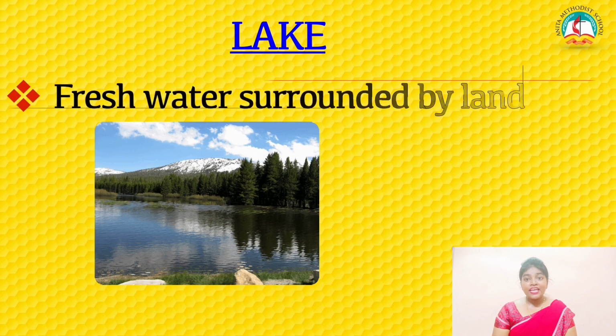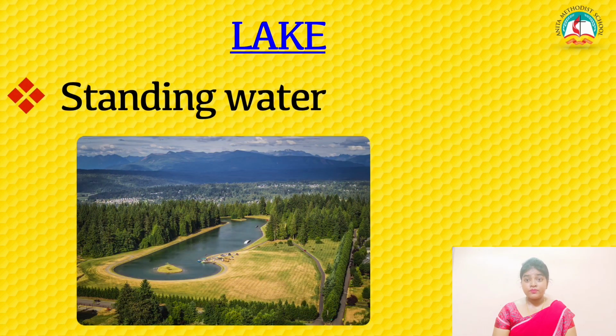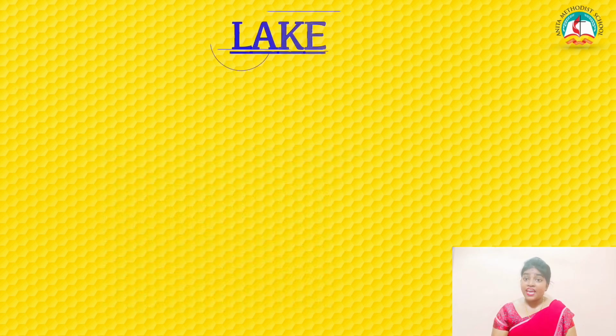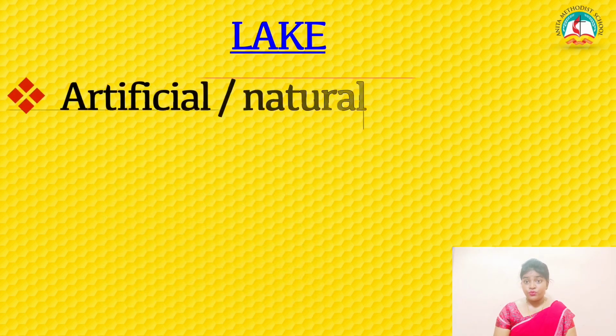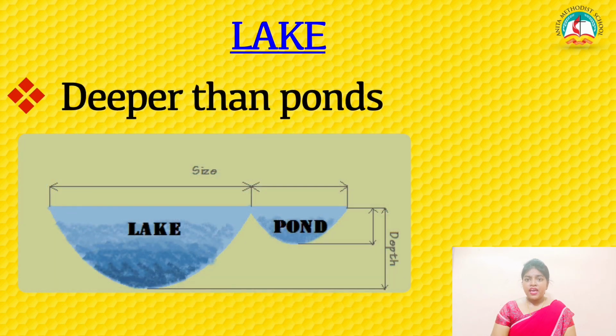And the next one is lake. So lake is a fresh water surrounded by land. It is a standing water. The water does not flow continuously. It is a standing water. Some lakes can be artificial too. Okay, most of the lakes are natural, but some are artificial. Artificial means it's man-made. Okay, and lakes will be very deeper. Okay, it is very deeper.